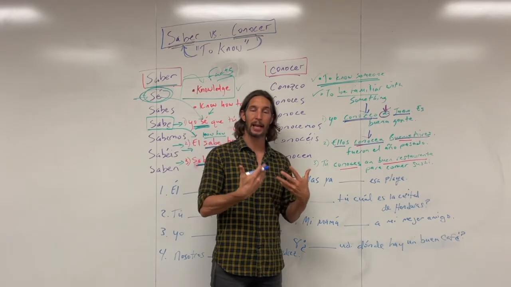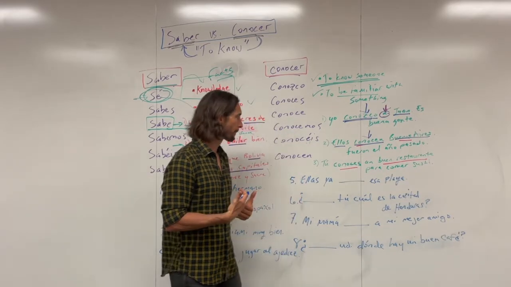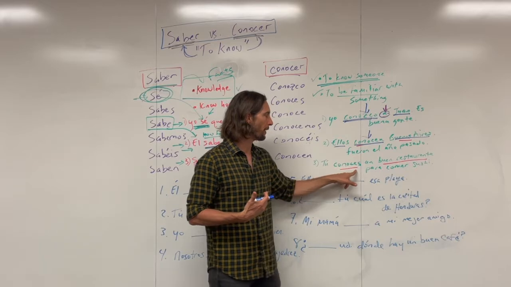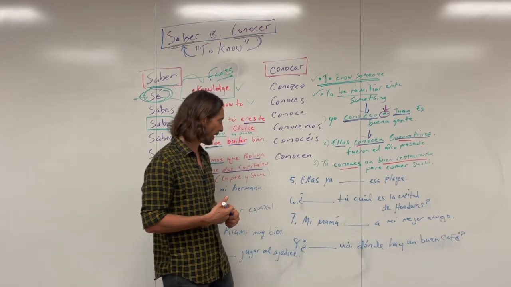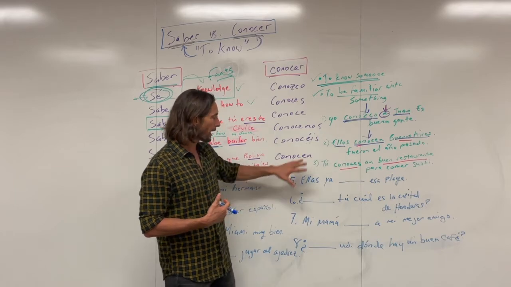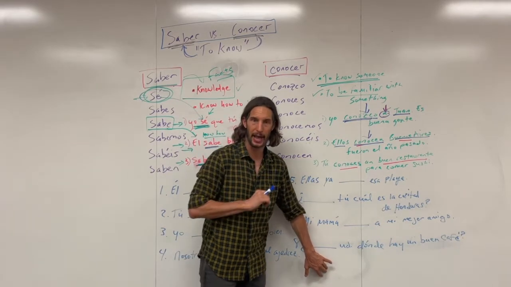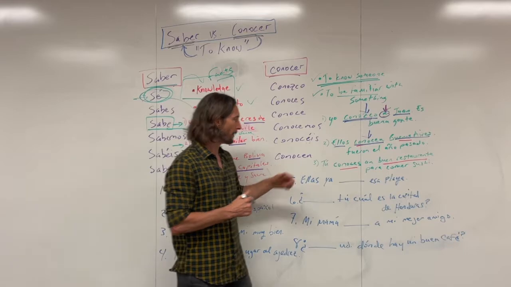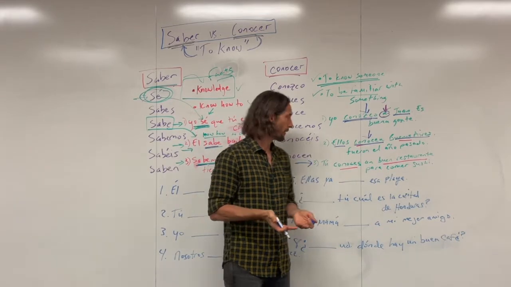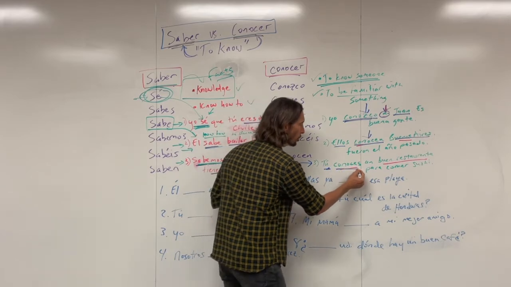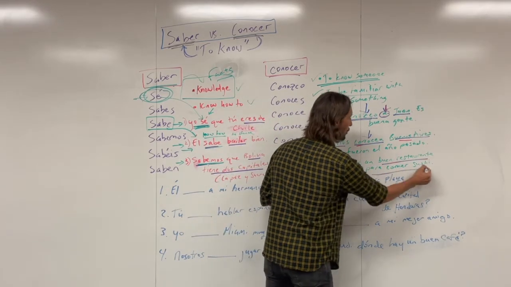And again, this is asking if somebody is familiar with a good restaurant that serves sushi, right? Now this is going to be different than number 8, and we'll get to that in a minute, but this is saying that this person is familiar with, right, "tú conoces un buen restaurante para comer sushi."